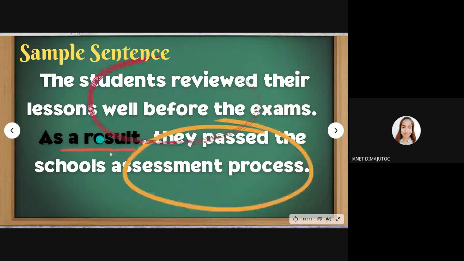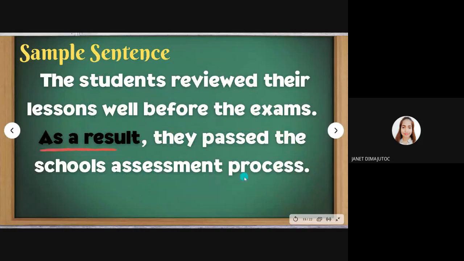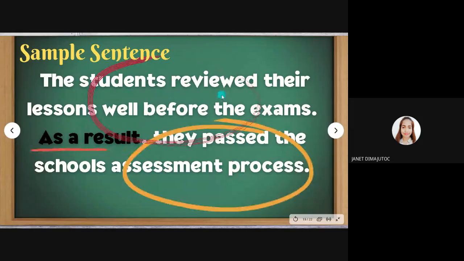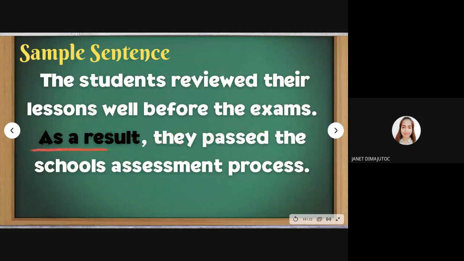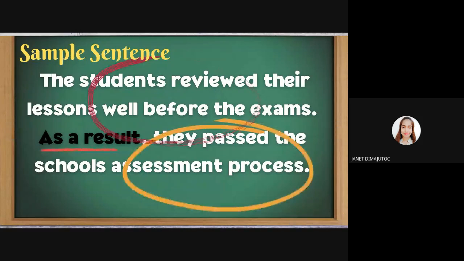As a result or consequence, they passed the school's assessment process. The outcome of reviewing the lessons well is the passing or getting of passing grades or remarks.